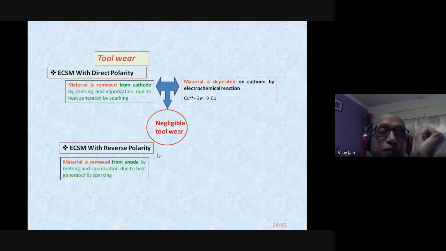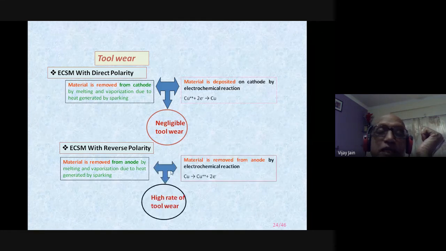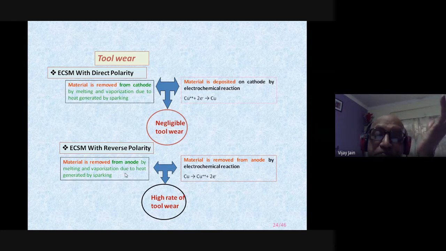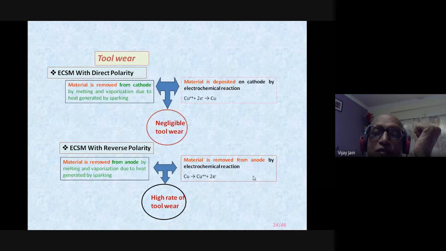In the reverse polarity, material is removed from the anode by melting and vaporization due to heat generated by sparking, because here you are utilizing oxygen at the anode for creating the sparking by taking a very small size of the anode compared to the cathode. And you have a high rate of tool wear. Material is removed from the anode by electrochemical reaction also.